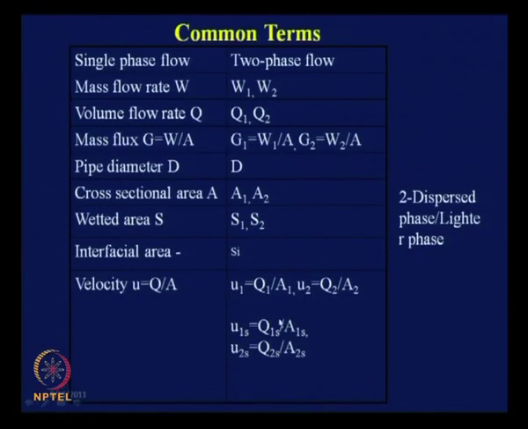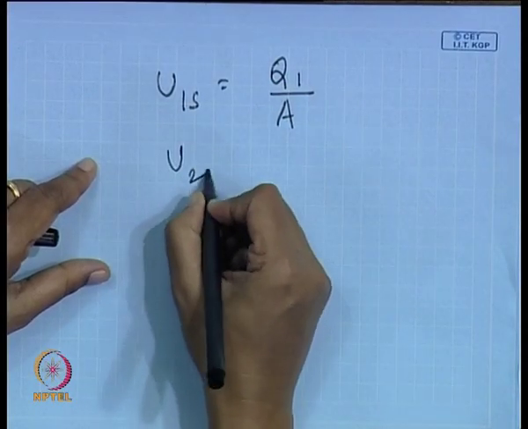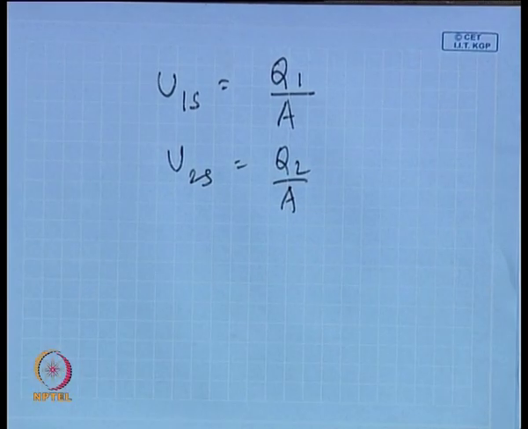U1s and U2s that we have defined, it is slightly wrong. This A1s and A2s are incorrectly written, they should be A only. These are not correctly written, please note down the corrections. This entire thing is not correct, I am sorry about it, please correct it. This should be U1s equals Q1 by A, U2s equals Q2 by A. The earlier ones are not correct, so please keep that in mind.